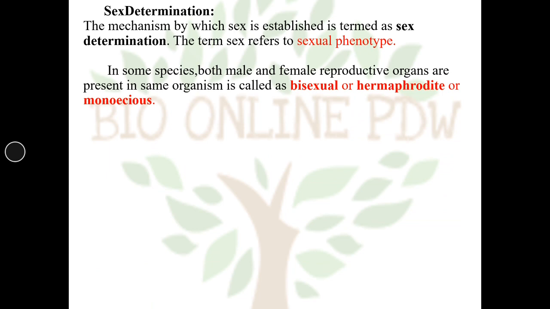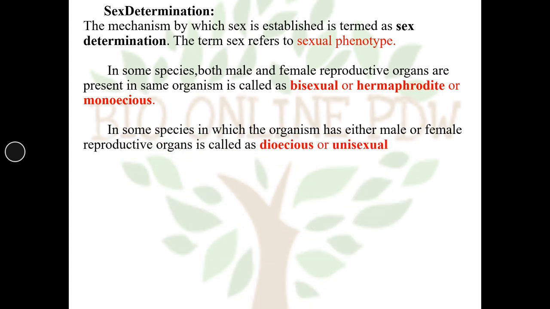It's called bisexual or hermaphrodite or monoecious. In some species, the organism has either male or female reproductive organs and is called dioecious or unisexual. Example, humans.